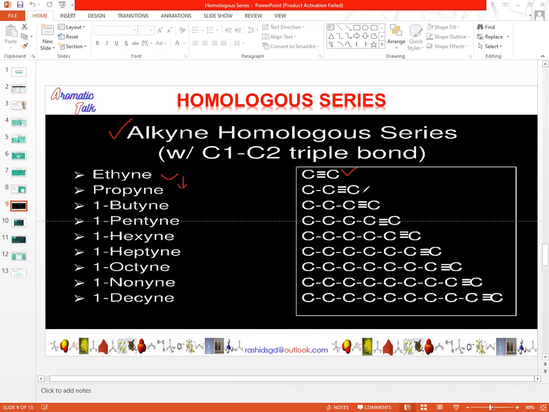and its formula is C3H4. Therefore, the two consecutive members differ by a CH2 group. We can obtain the next member of the family by simply adding a CH2 group to the structure. So here you can see the different members of an alkyne family, and all these have different physical properties because their molecular mass is different, but they have similar chemical properties.